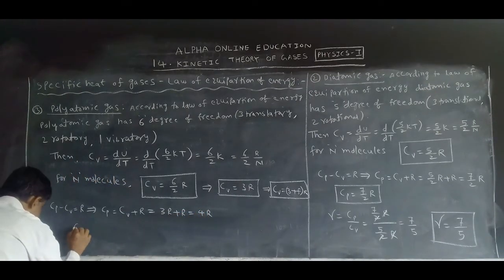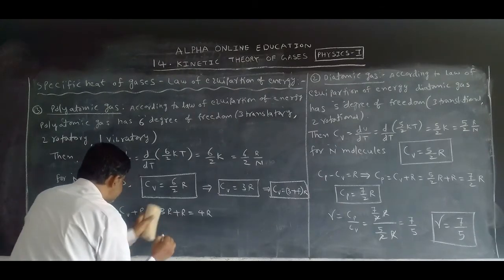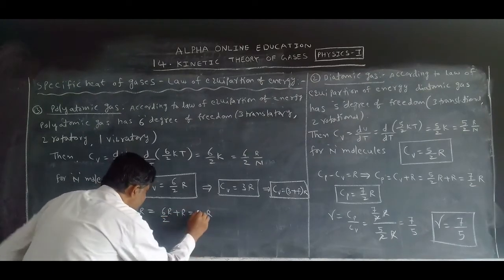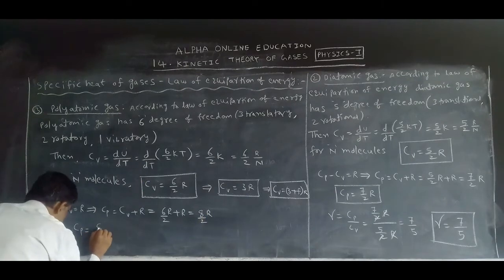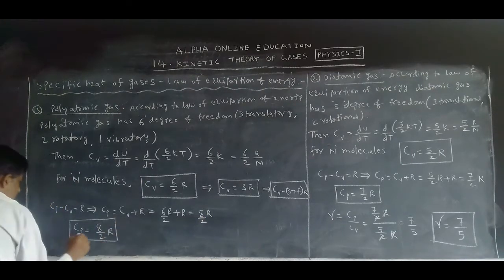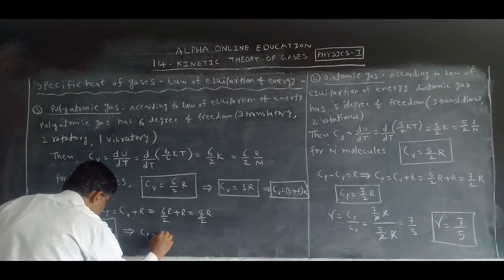Means what is Cp? Cp is equal to, sorry, you write 6 by 2 R plus R, so we get 8 by 2 R. So Cp is equal to 8 by 2 R. Otherwise we can write Cp is equal to 4R.